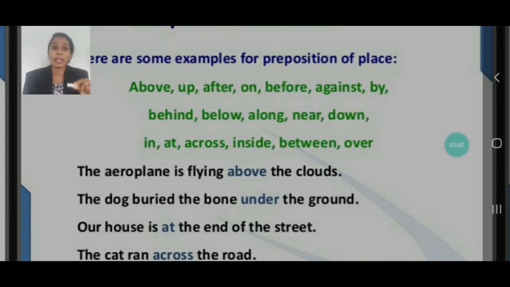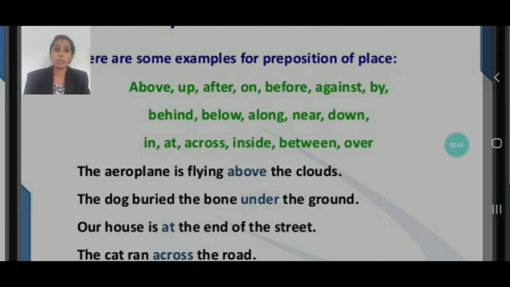So these are the examples of preposition of place. It helps to find out where exactly the noun or pronoun is located. Before, against, by, behind. Now, what do you find behind me? Yes, there's a smart board behind me, isn't it? So here I am telling you about the smart board, where it is located, exactly behind me. Below, along, near, down, in, at, across, inside, between, over. These are all examples of preposition of place.